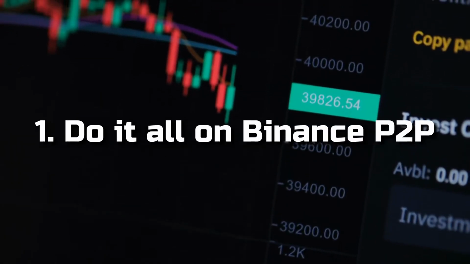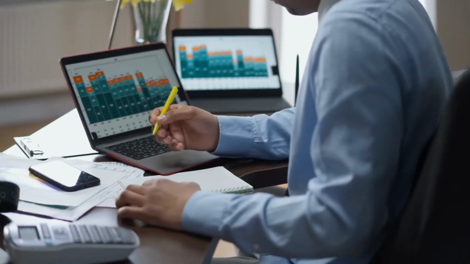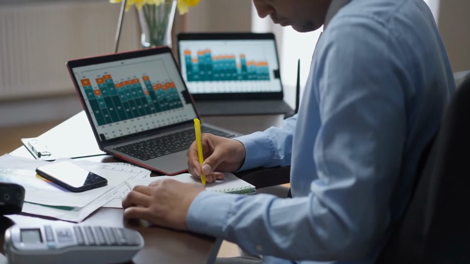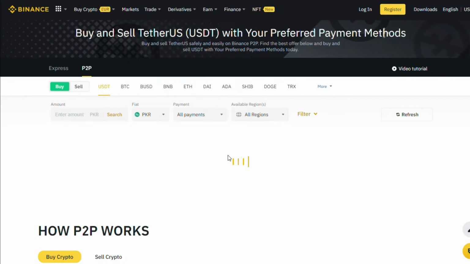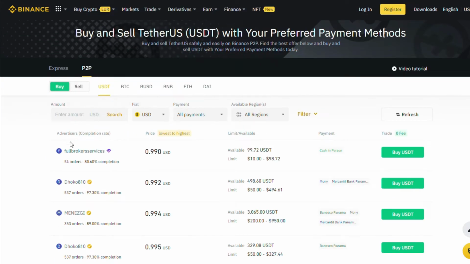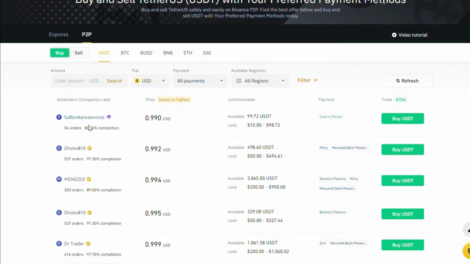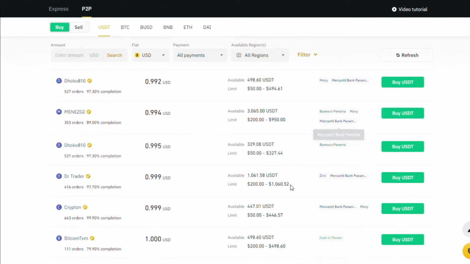Number 1. Do it all on Binance P2P. This technique is simple but does require some perspective. If you look through Binance P2P, you'll find that crypto prices may differ depending on the offer's payment method or local currency. Now all you need to do is find a potentially profitable price spread. Buy from a user selling low, then sell to a different user buying high.